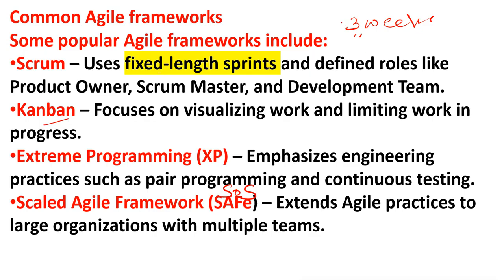So keep in mind, sometime the question will come, what will happen in Scrum if you are not able to complete whatever. So we cannot change the sprint, right? And the other keywords are product owner, Scrum master and development team. If you see these words, these are the keywords for Scrum. Kanban focuses on visualizing work and limiting work in process. Again, here is a board which is called the Kanban board. Here are different columns, and the center one is the work in process.